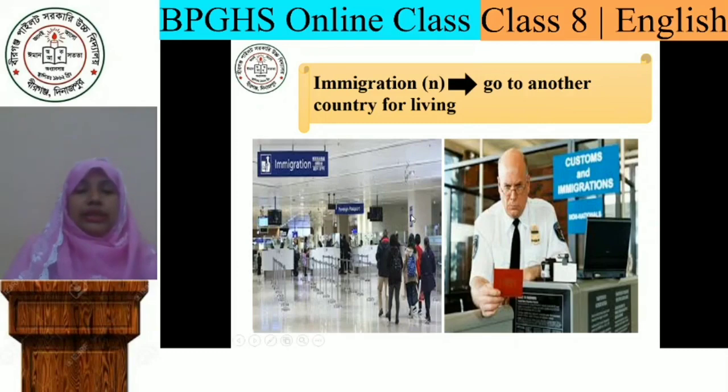Actually, this is a checking counter in an airport. Here you have to submit your papers, where an officer will check all your necessary documents and he will permit you if everything is okay. Then you are permitted to board a plane. So in an airport, this word immigration is also used.